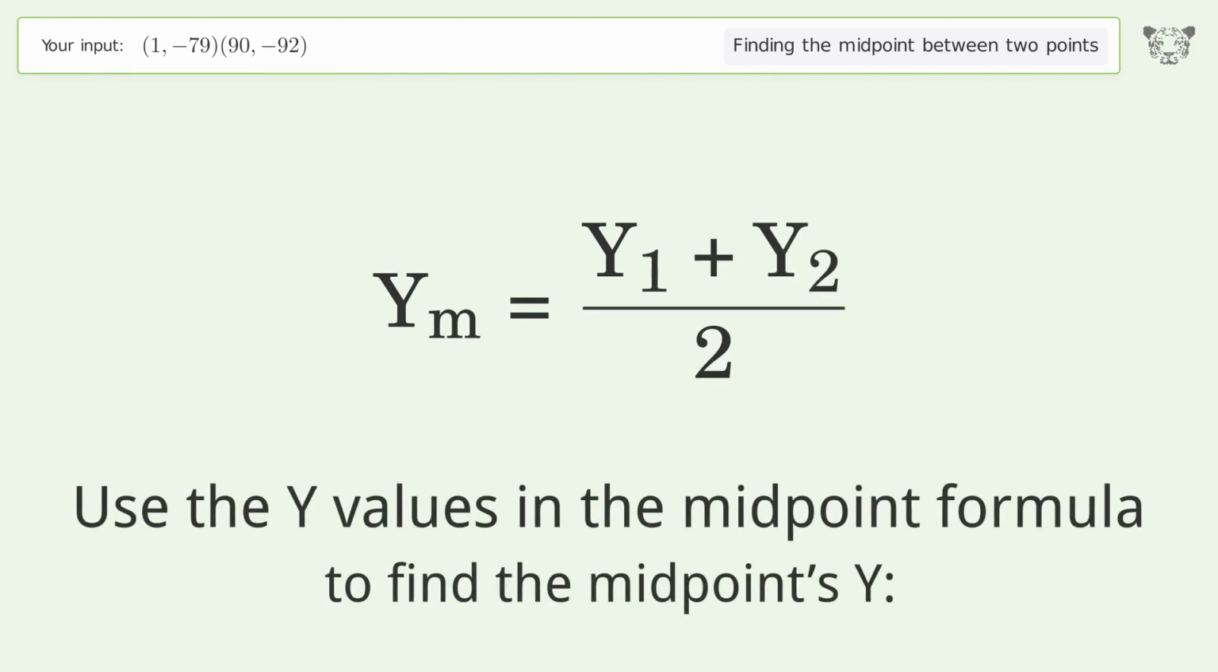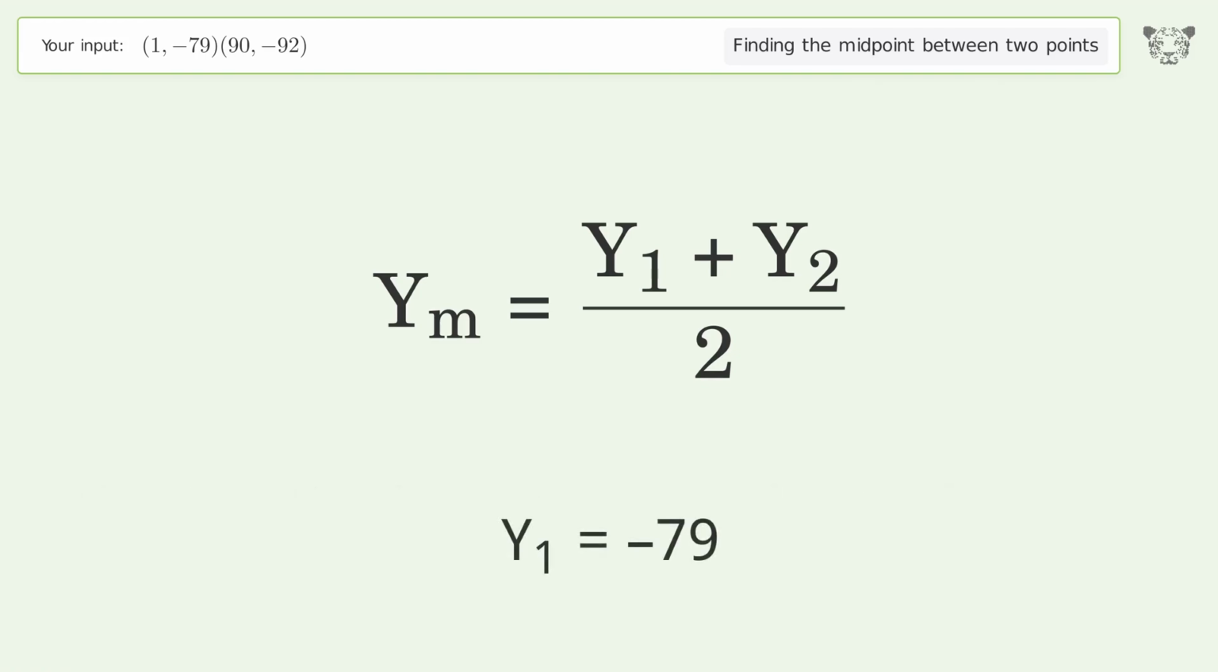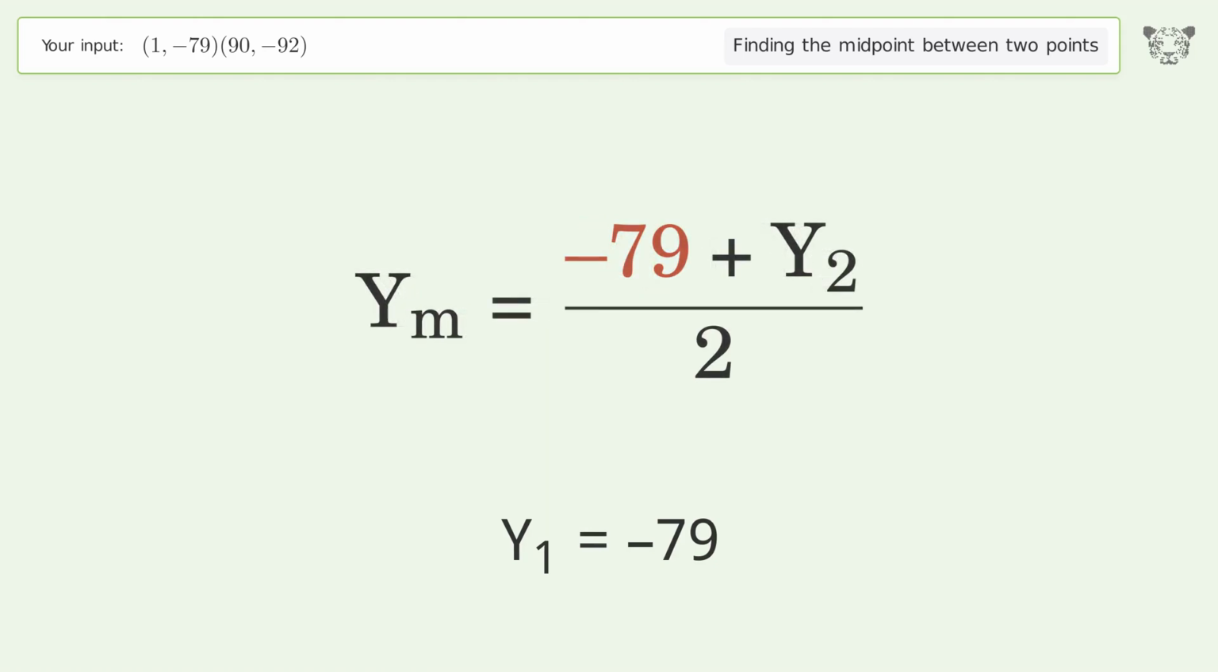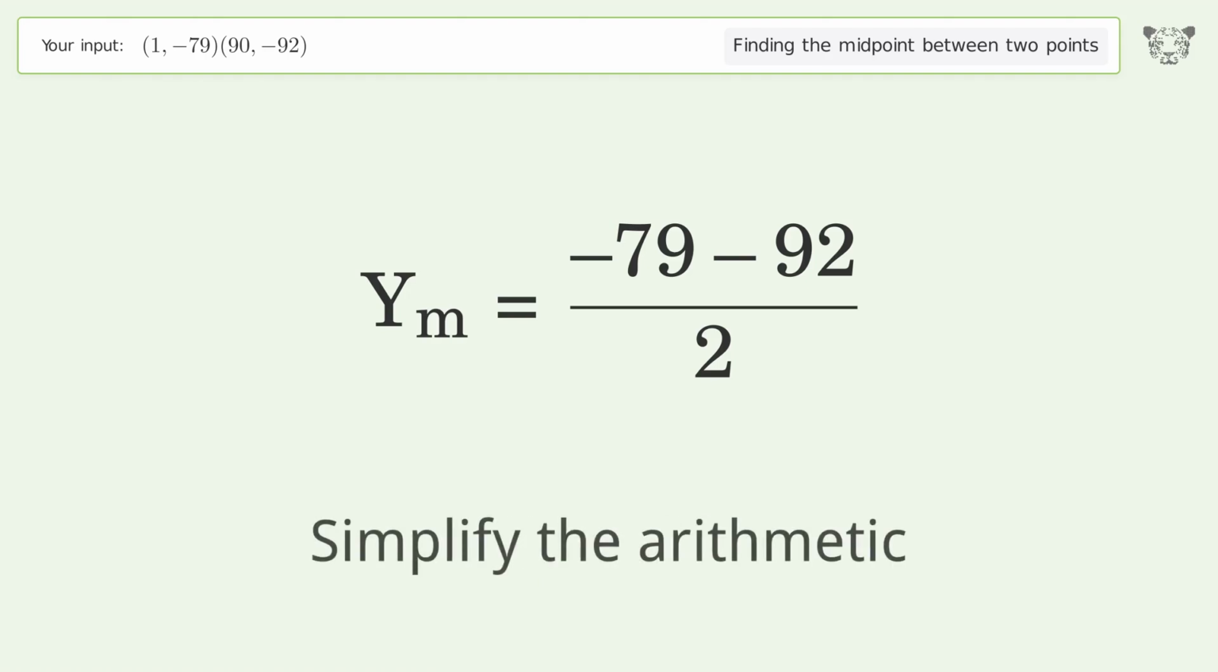Use the y values in the midpoint formula to find the midpoint's y. y1 equals negative 79, y2 equals negative 92. Simplify the arithmetic.